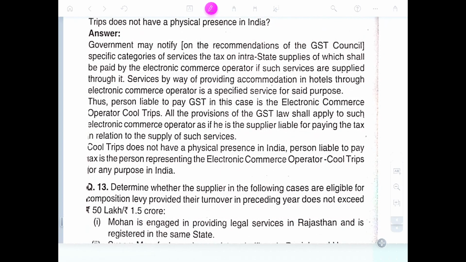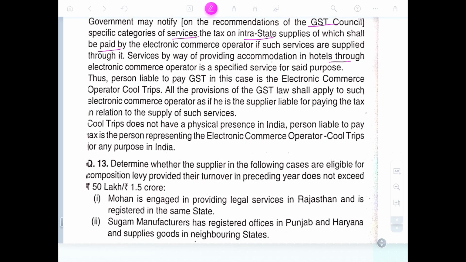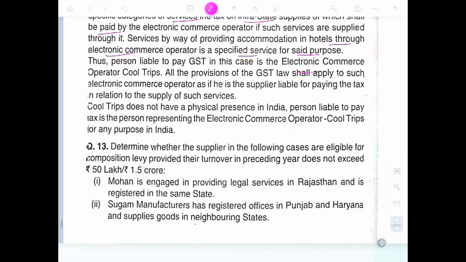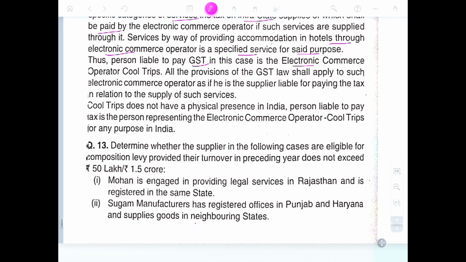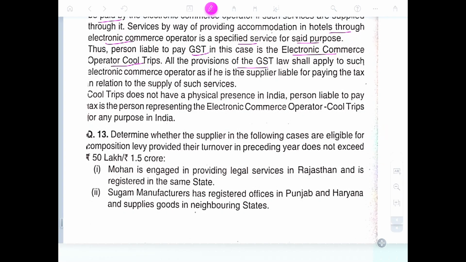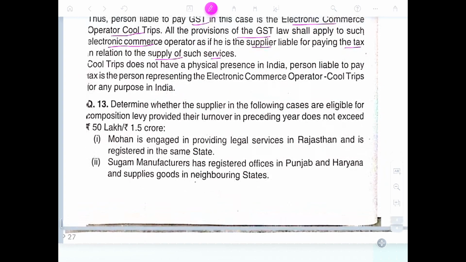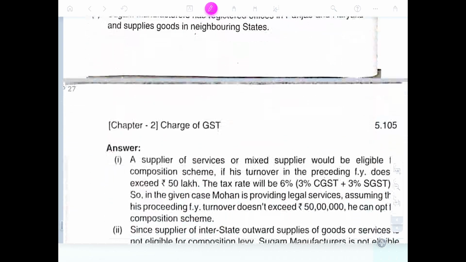The government may notify, on the recommendation of the GST Council, specific categories of services, including interstate supplies, on which tax shall be paid by the electronic commerce operator, if such services are supplied through it. Service by way of providing accommodation in hotels through an electronic commerce operator is specified in the provision. So in the case of electronic commerce operator Cool Trips, all the provisions of the GST law shall apply. Such electronic commerce operator is the supplier liable to pay tax on the supply of service. Cool Trips does not have a physical presence in India, so the person liable to pay tax is the person representing the electronic commerce operator Cool Trips, or any other person in India.